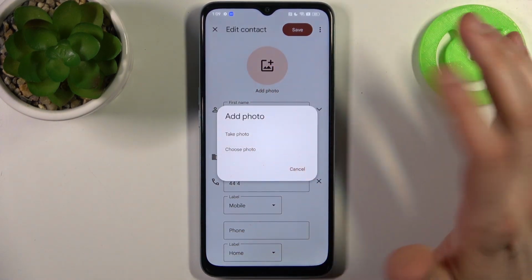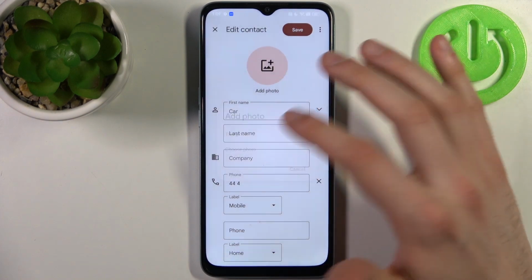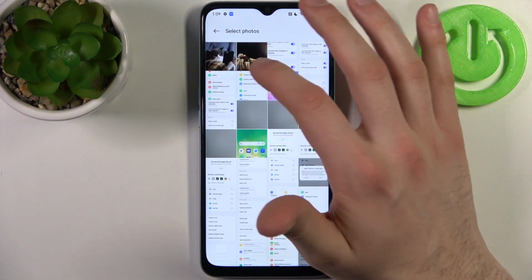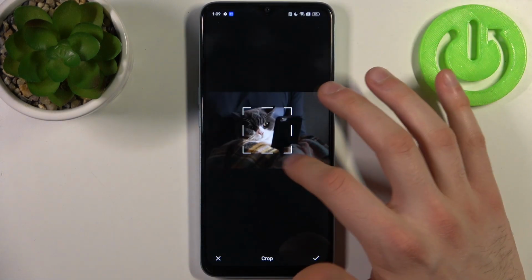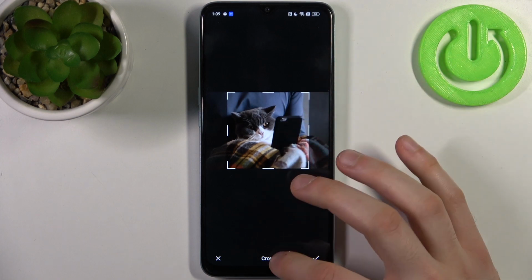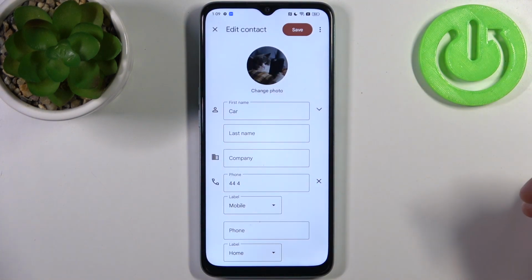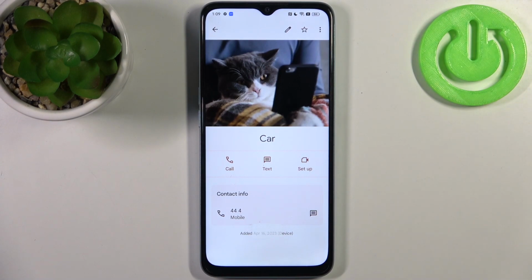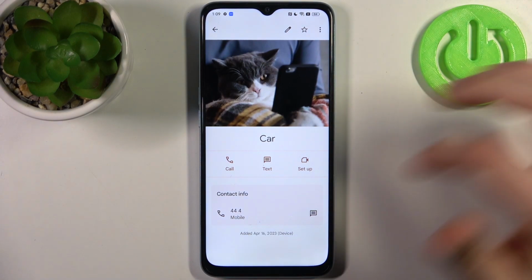You can take photo or just select photo from gallery, as I'm going to do. So here you select a photo, here you can adjust it, and then tap OK and save. And as you can see, photo added.